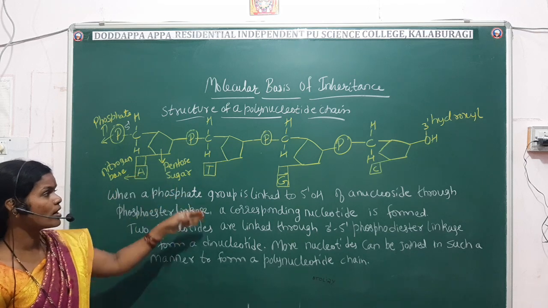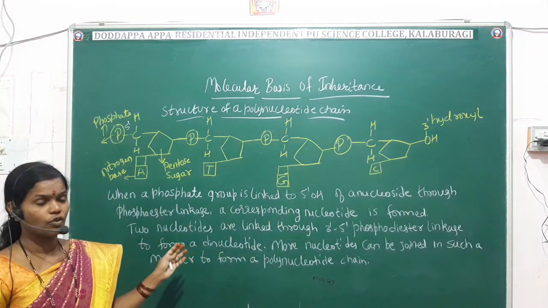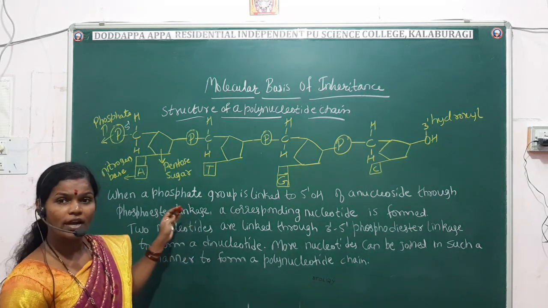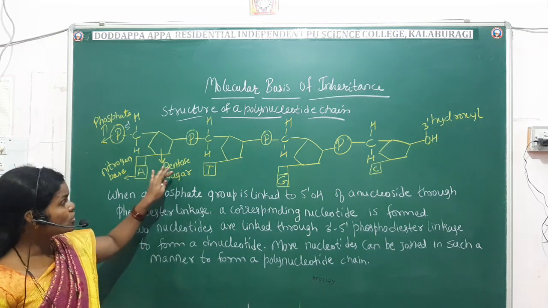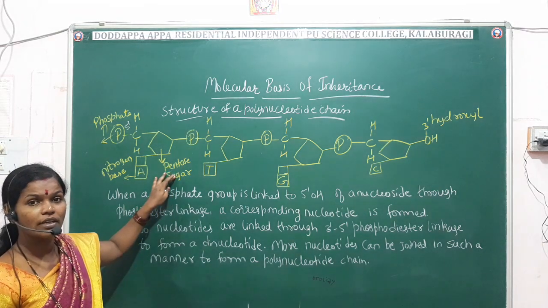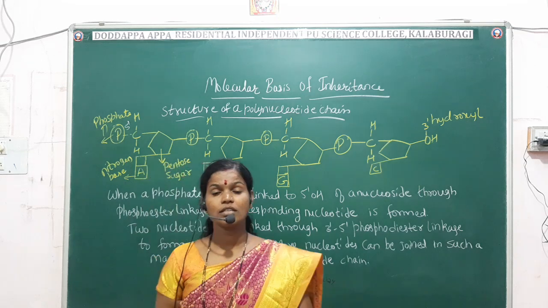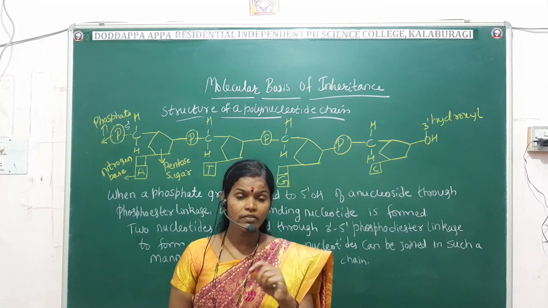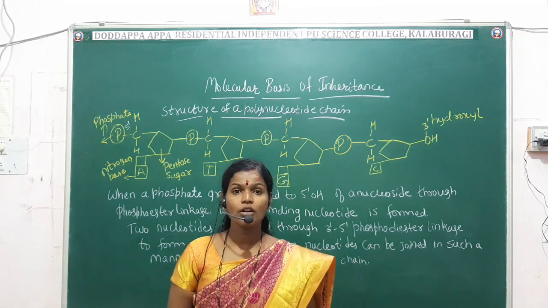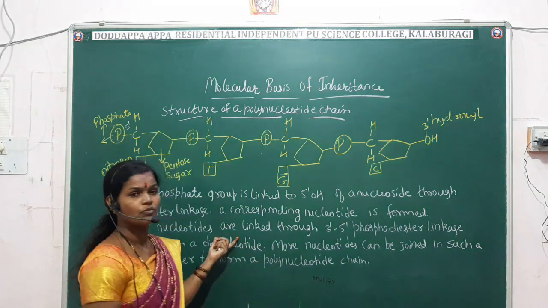Simultaneously, one more strand of DNA will come here. The opposite strand will come, so that opposite strand I will draw now. It is the chemical structure of the DNA. First we will see the chemical structure of the DNA, then we'll go for the discovery of the DNA, the structure, how it was discovered, and exactly how it looks. That we are going to see after drawing this diagram.